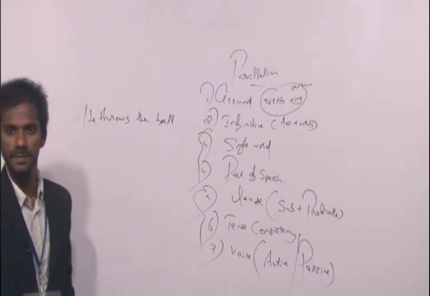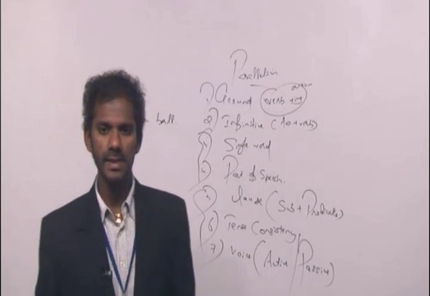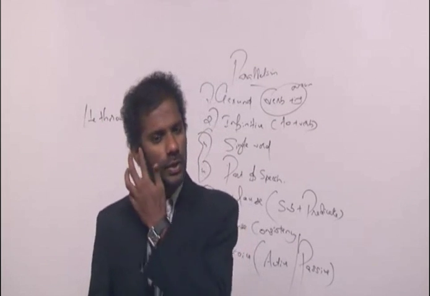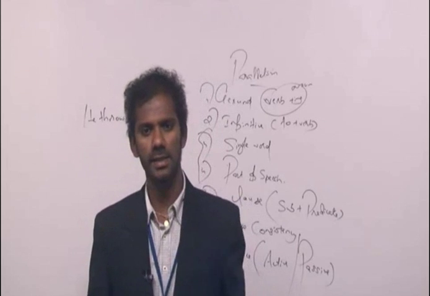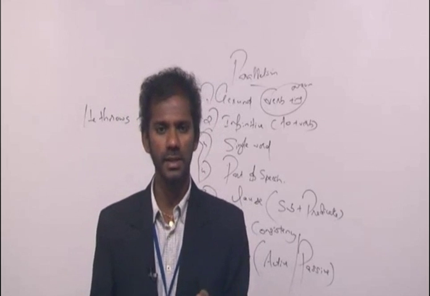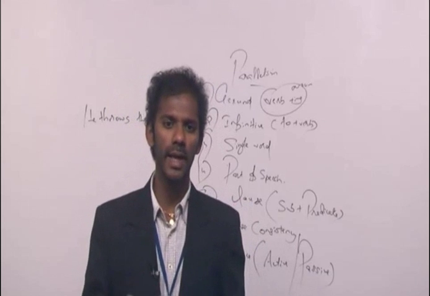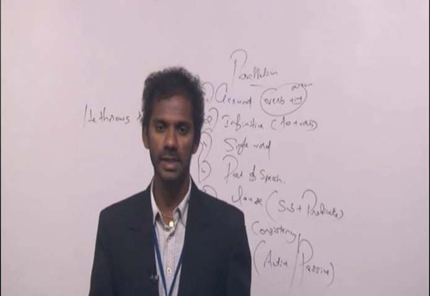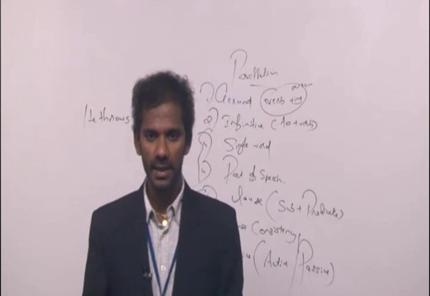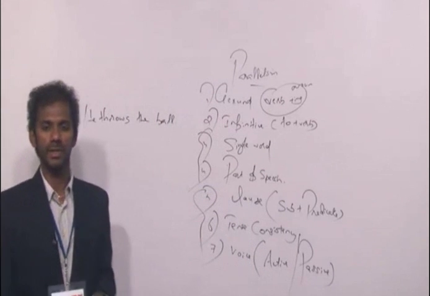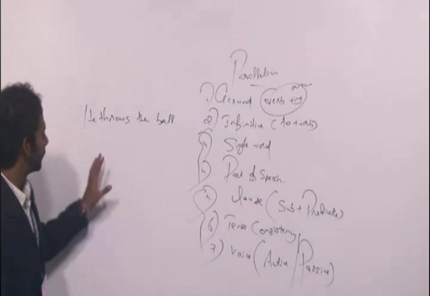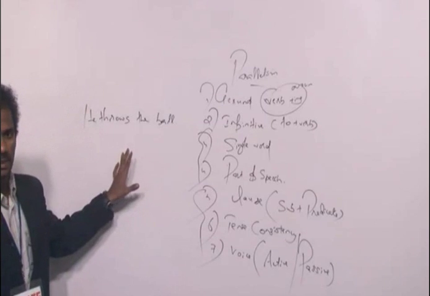He throws the ball, right? Now this sentence is in which tense and which category? As I have told you the categories of every tense: present tense, past tense, future tense can be divided into 4 categories like simple, continuous, perfect, perfect continuous, and each and every category has got its own structure. Yesterday we discussed the structures in detail, in fact. Clear? So what is the tense and category of this sentence?